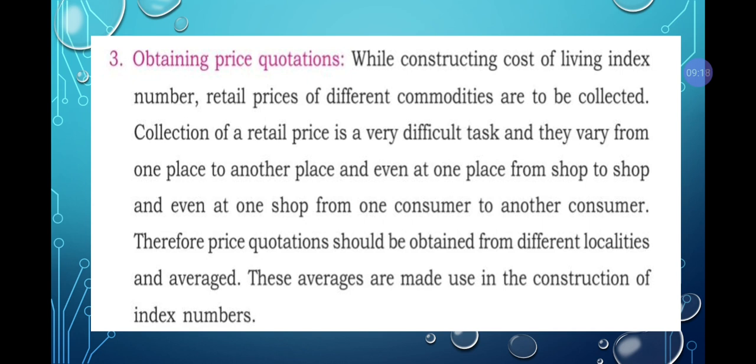So why I am giving the example here is, here there is a sentence: it is very difficult task, and prices vary from one place to another place, and even at one place from shop to shop, and even at one shop from customer to customer. For that I am giving this example. In some shops, in our locality only I will give, if we are a very regular customer, if soap is 10 rupees, in case we are buying 10 soaps, they will discount around 5 rupees. For other customers who are not regular, they will not discount. So it depends on the people.